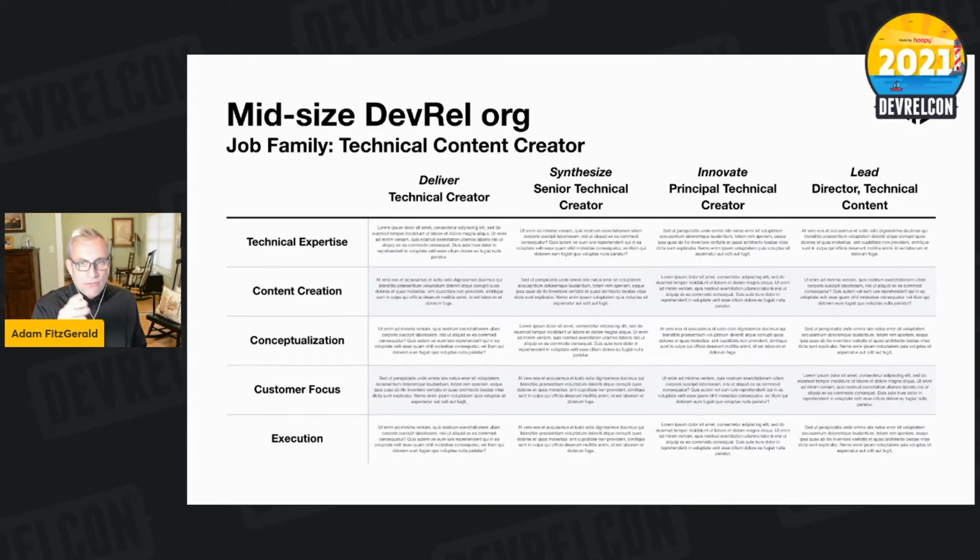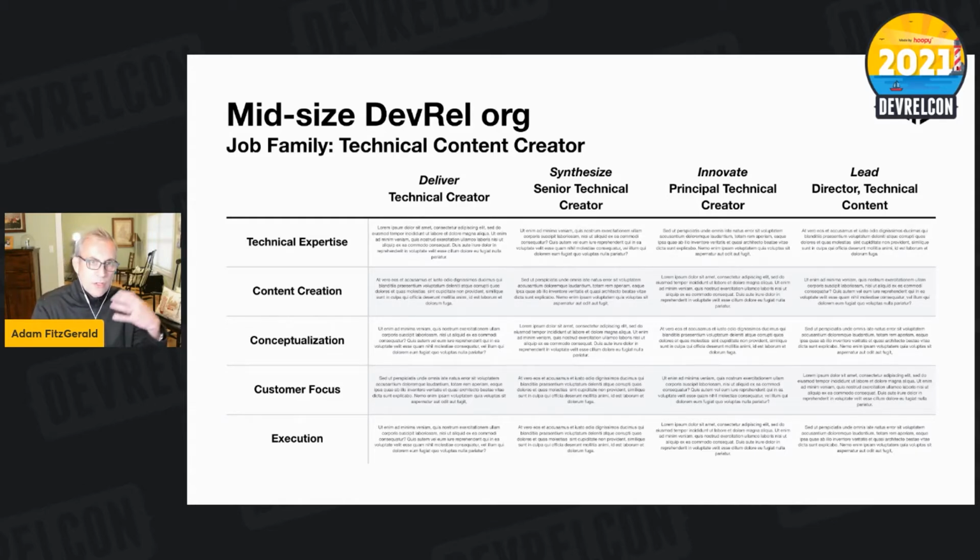There's a collection of different levels here. We talked a little bit about this when we talked about these roles for content creation that expand across this. And then the row I have here is this notion of conceptualization. The idea that there's a certain level of abstract thinking you have to have in order to operate at more senior levels here. And so we have different expectations for what your level of conceptualization is for each of the job levels in this row. And you can divide up different pieces for those bits.